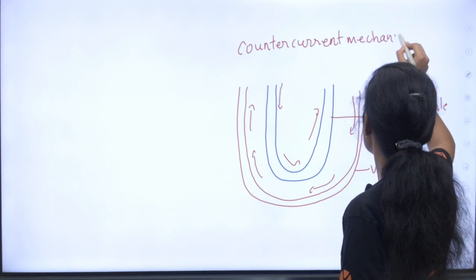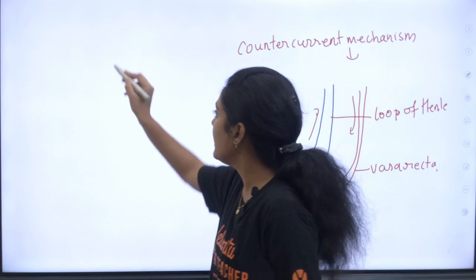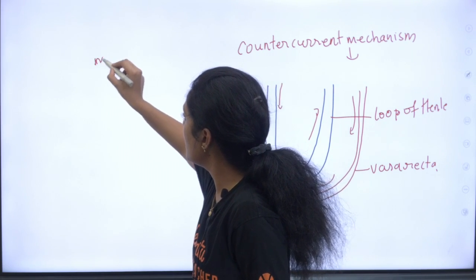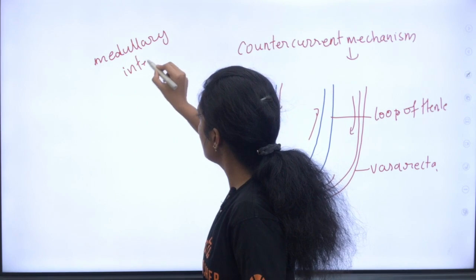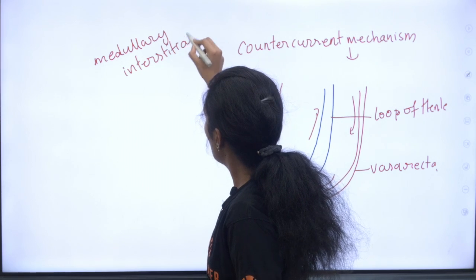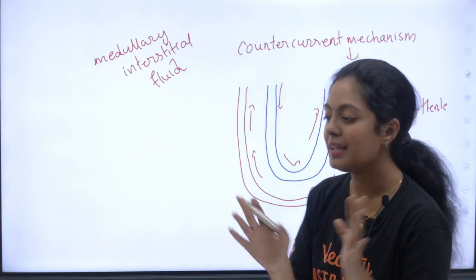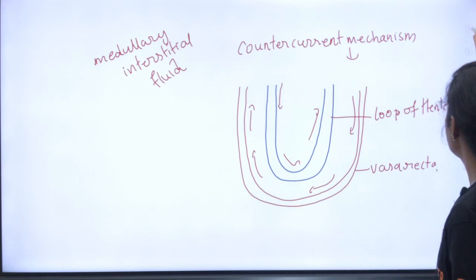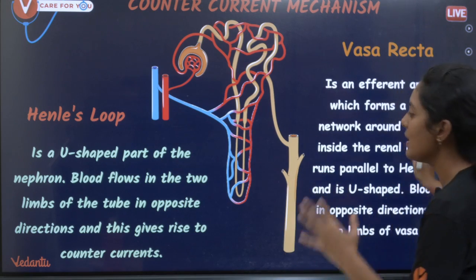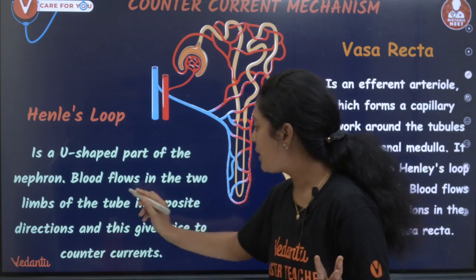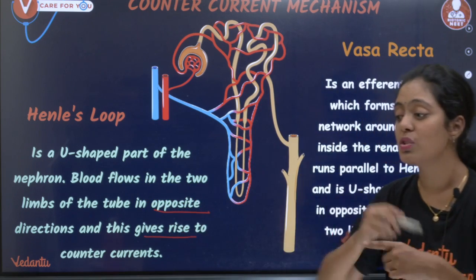And this counter current mechanism helps in, what is the main function of this counter current mechanism? It helps in maintaining the medullary osmolarity of medullary interstitial fluid. Ma'am, medullary interstitial fluid na enna ma'am? It's a fluid that's present between the nephrons in the medulla. Okay, that's it. Yeah, you can see here, this is your Henle's loop and this is your vasa recta. Henle's loop is a U-shaped part of the nephron. Blood flows in the two limbs of the tube in opposite direction and this gives rise to counter current.